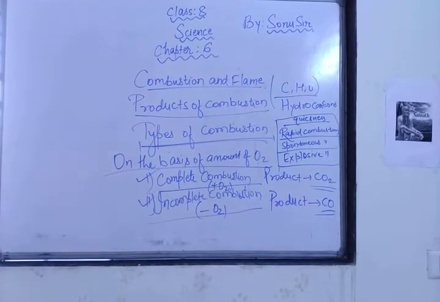Rapid combustion means the combustible substances burn quickly. For example, when a burning matchstick is taken near cooking gas, the gas catches fire immediately and burns quickly.